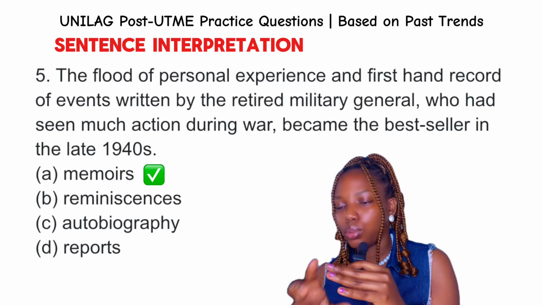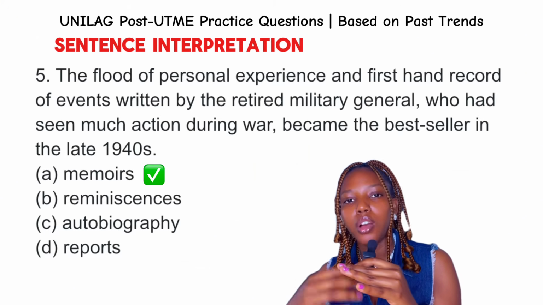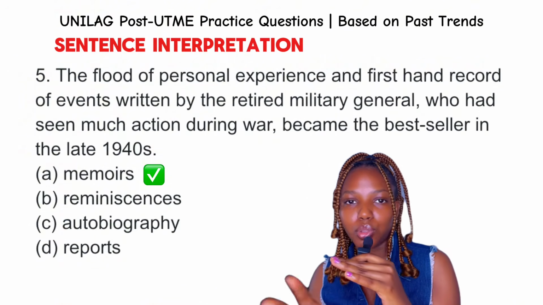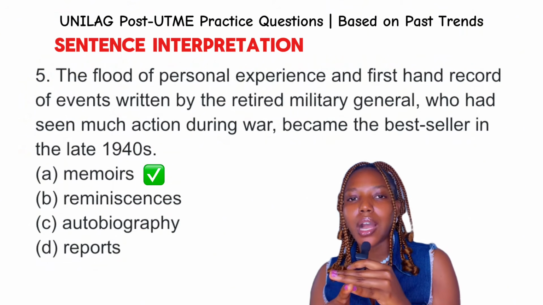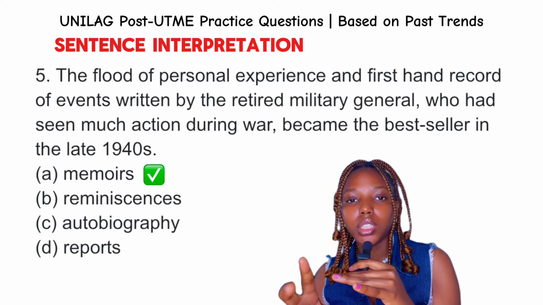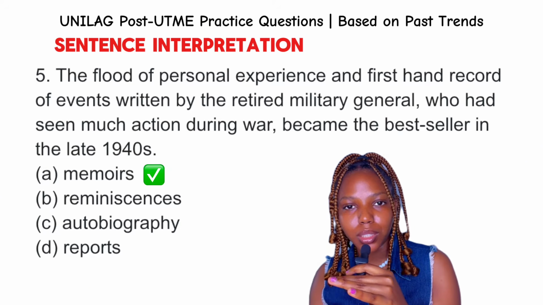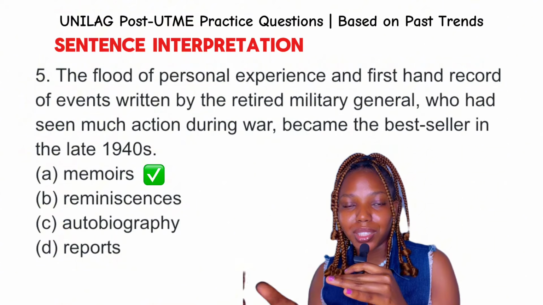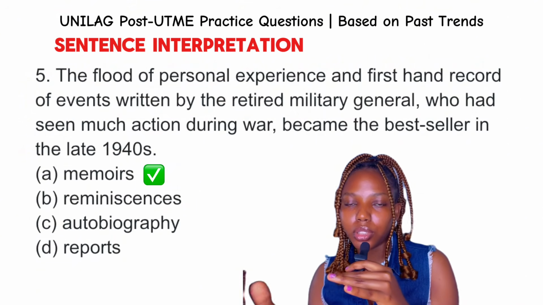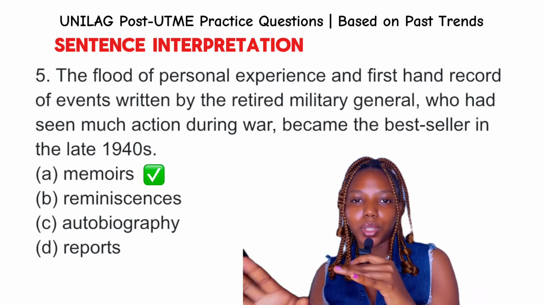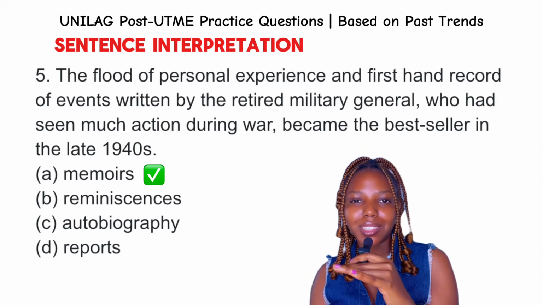So when we say autobiography, an autobiography is an account of a person's entire life. It's a story about a person's life, right? When we say reports, reports are objective writings. They do not capture emotional experiences, or personal experiences and reflection. They are factual writings, factual accounts, right? So the answer to this question is definitely option A, memoirs.